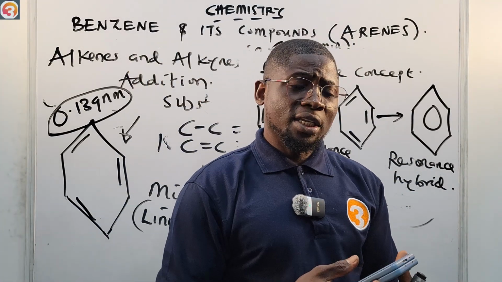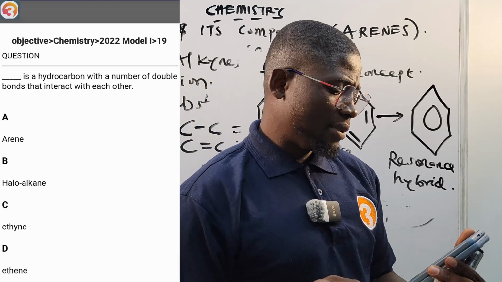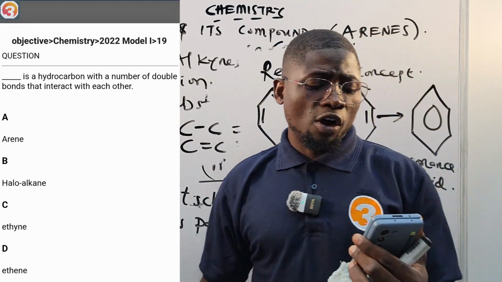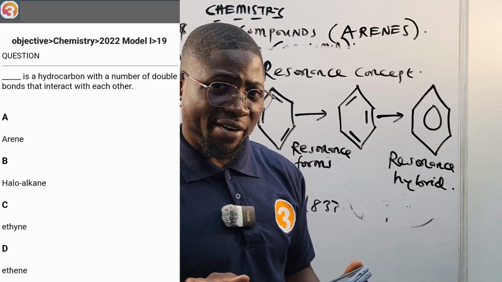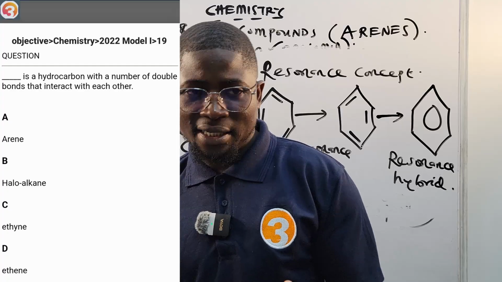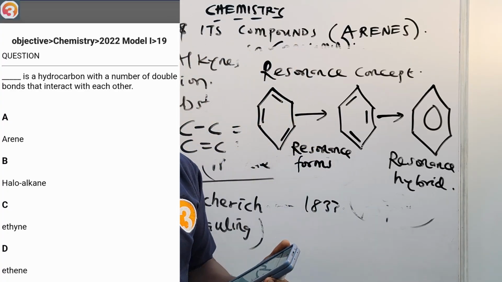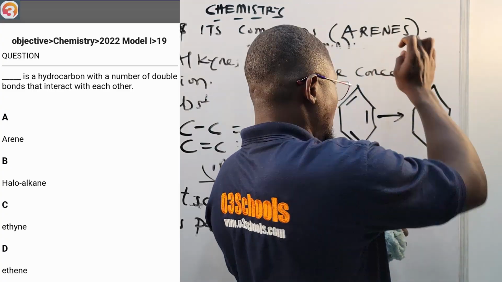So the 2022 question number 19 we started with is being shown on the screen right now. Dash is a hydrocarbon with a number of double bonds that interact with each other. Of course, that is arenes. A, arene; B, haloalkane; C, ethane; D, ethene. Those are benzene and its compounds, which are arenes. All right, so it's shown here.